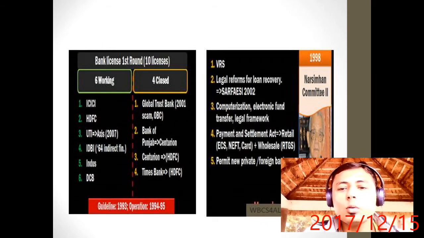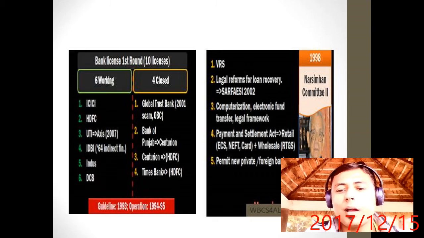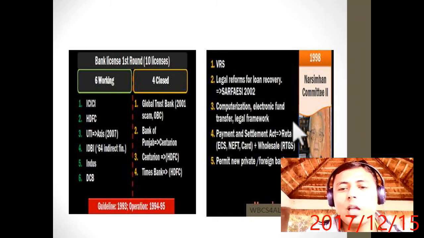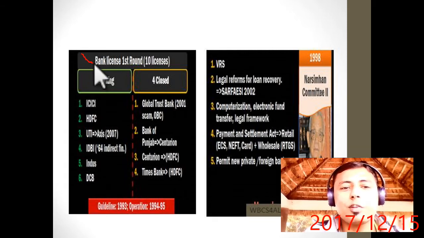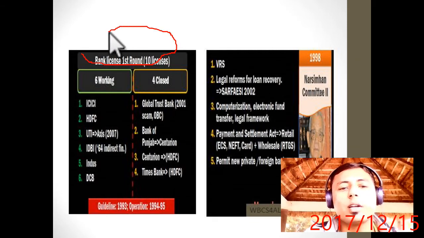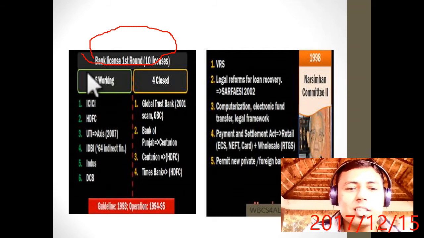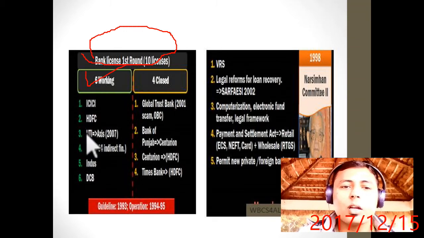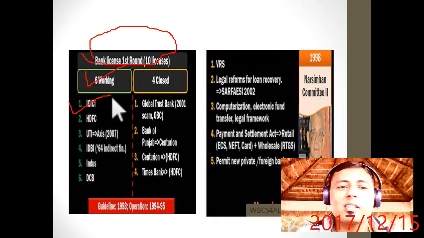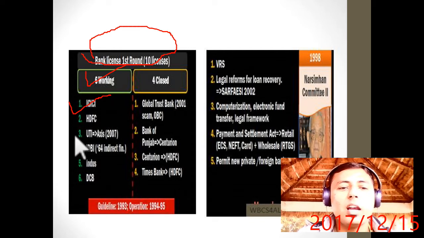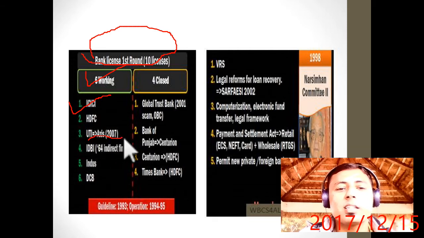Now, if Narasimhan has allowed private banks, so what will happen? Government will say okay, I will allow private banks. Now the business license for the first round, that is 1991, I already told you 1992. Now 10 licenses were given to banks, but still 6 are working and 4 have been closed. Who are the working private banks? ICICI, HDFC, UTI. Earlier it was known as UTI, but the name was changed to Axis in 2007.